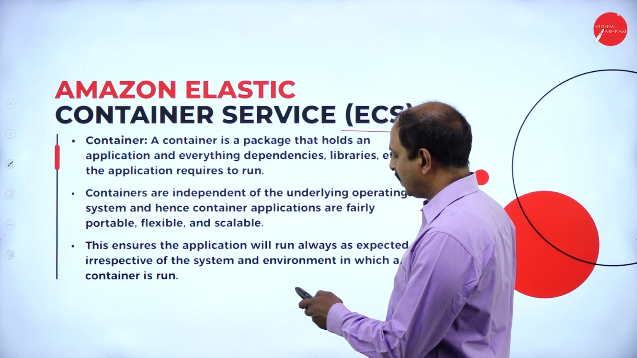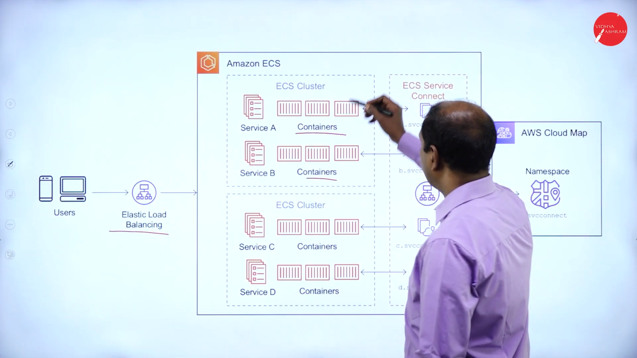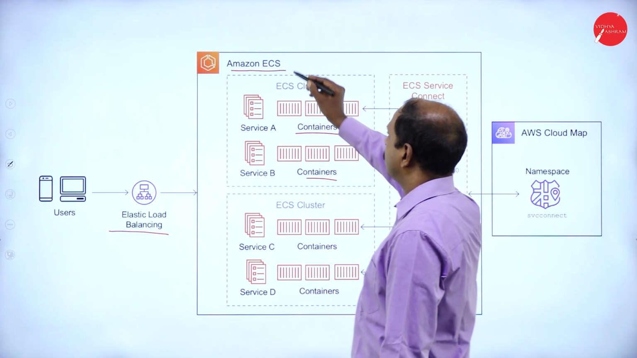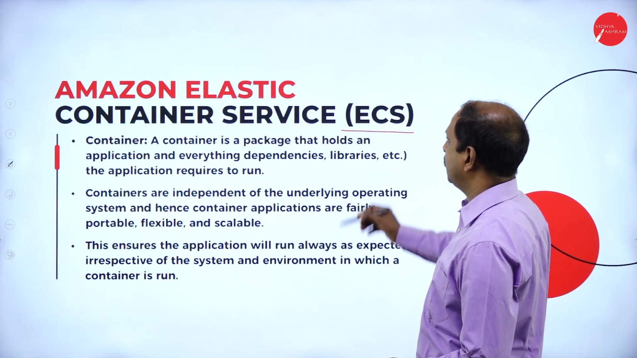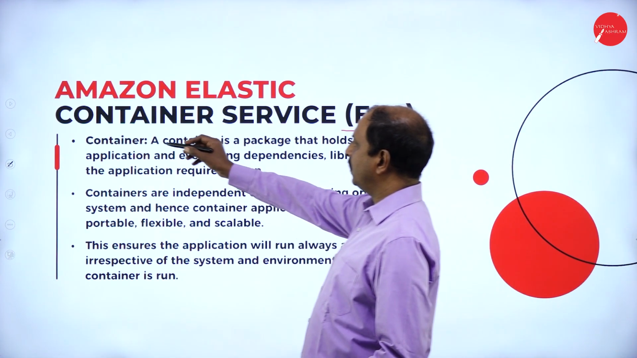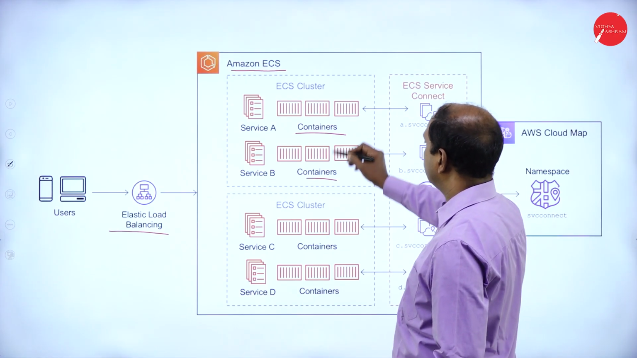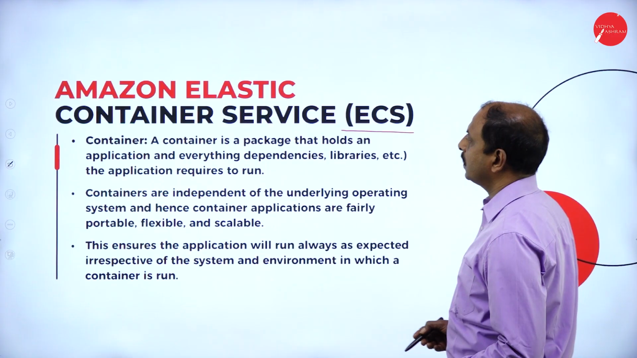If you look at the diagram, this is the diagram pertaining to Amazon ECS, what we are discussing now. ECS has different parts here. One is container. Now if you look at the diagram, these are the containers. So what are these containers?